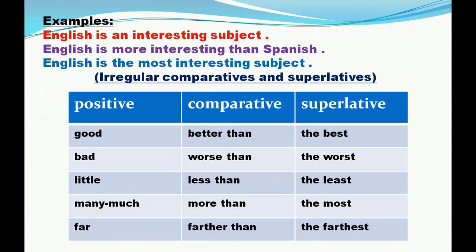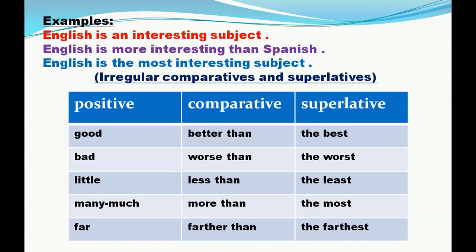English is the most interesting subject. This is the adjective interesting in superlative degree. Now let's see some irregular comparatives and superlatives. For example, good. Good is an adjective. In comparative, it will be better than. In superlative, it will be the best.